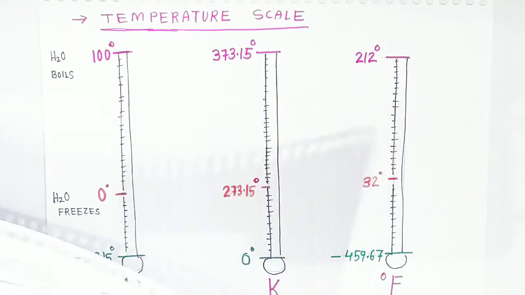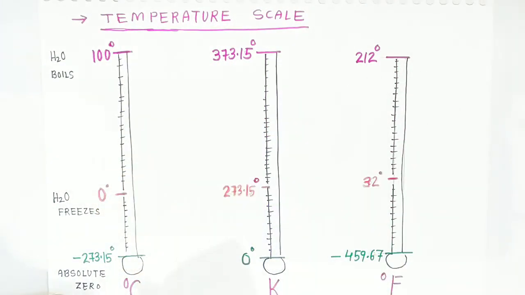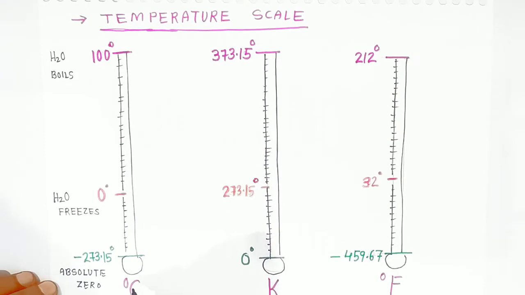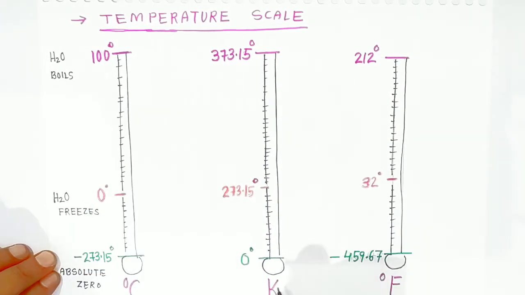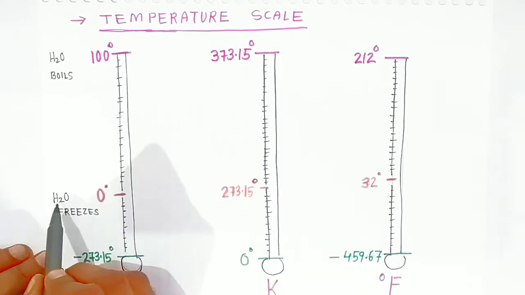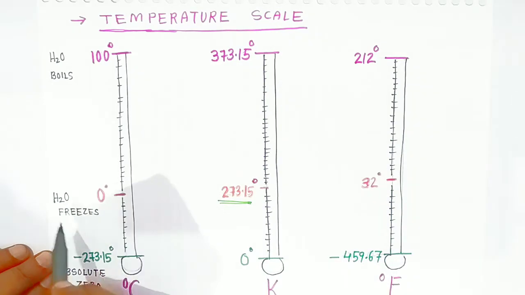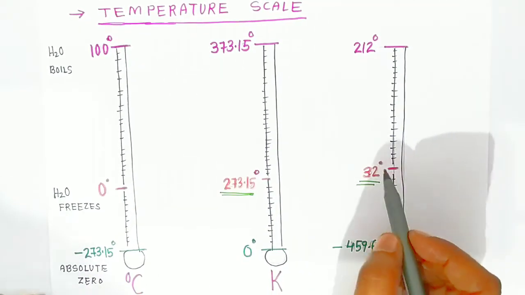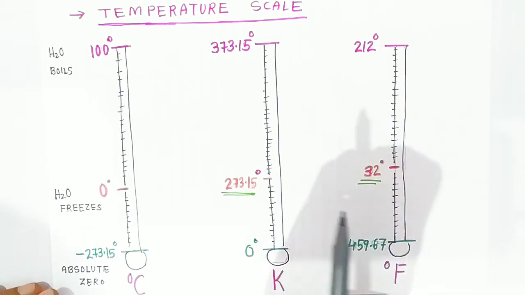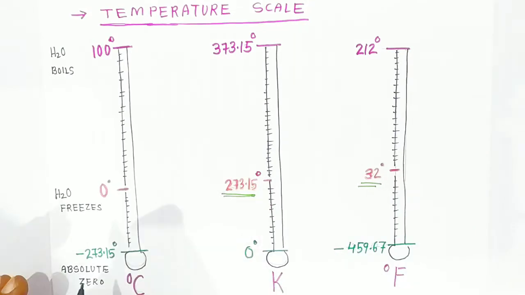Now students, after knowing the definition of temperature, we are going to see all three: degree Celsius, degree Fahrenheit and Kelvin. Water freezes at 0 degrees Celsius. In Kelvin, the same water will freeze at 273.15 Kelvin. And the water freezes at 32 degrees Fahrenheit. Correct, students? 32 degrees Fahrenheit. So these are the freezing points in all three scales.